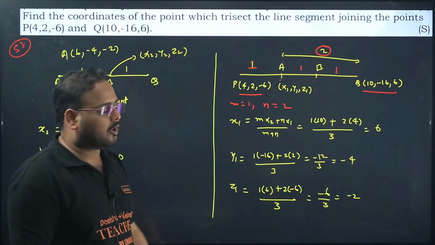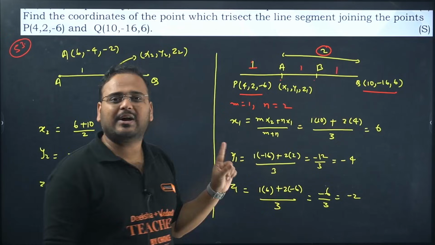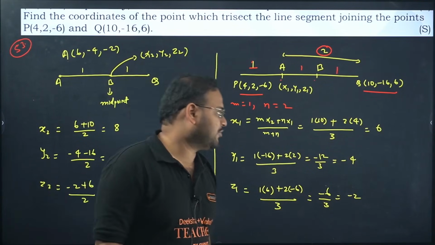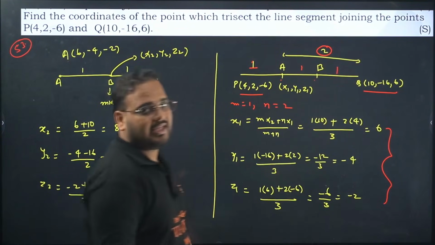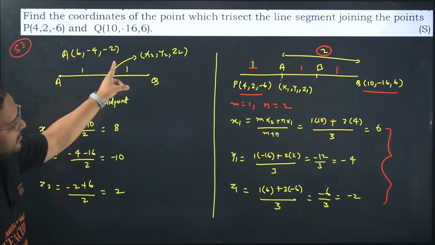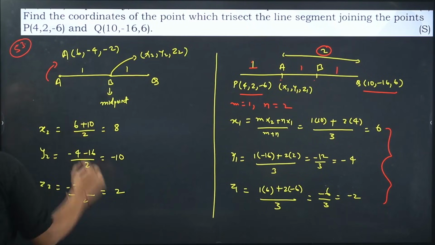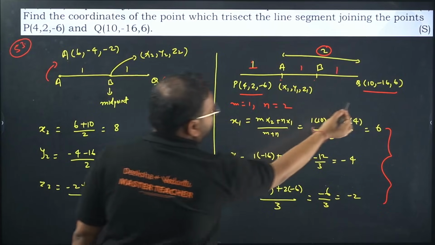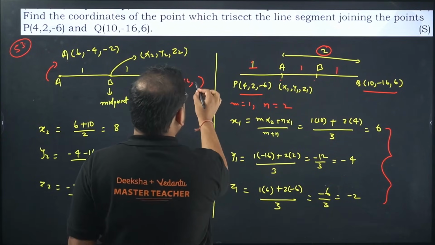Now time for the z coordinate. 1 into 6, 2 into minus 6, so minus 12. 6 minus 12 will be minus 6 again, divided by 2 is minus 3. So these are the coordinates of the point A: 6, minus 4 and minus 3. This is the point A coordinate. Now, I already know the point Q coordinate. Check here: 10, minus 16 and 6.